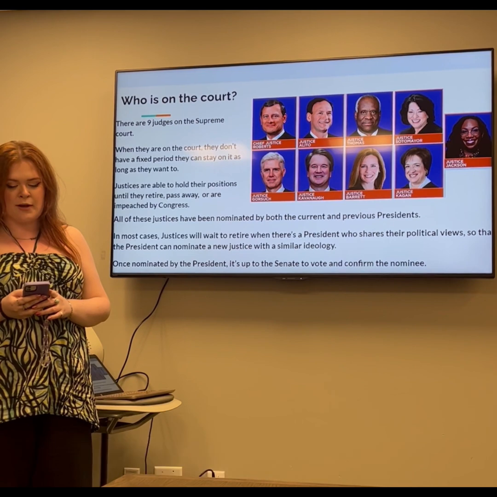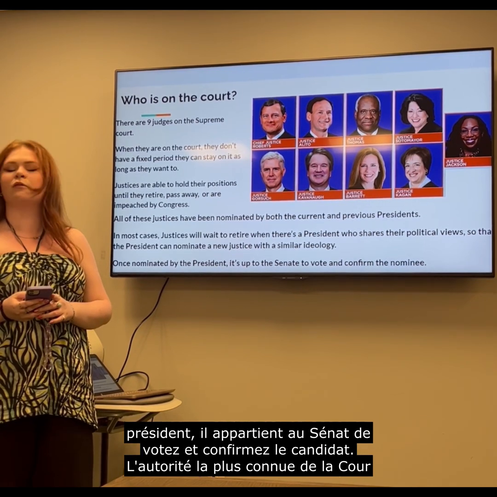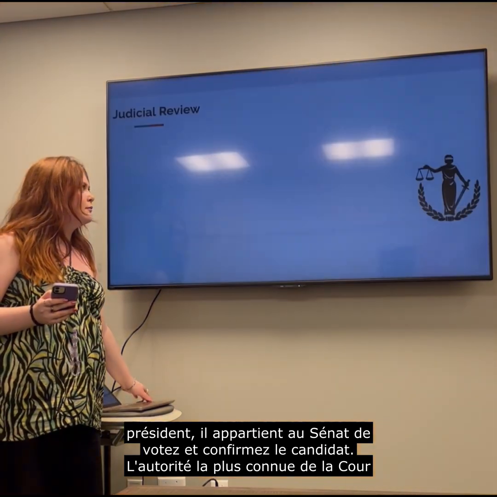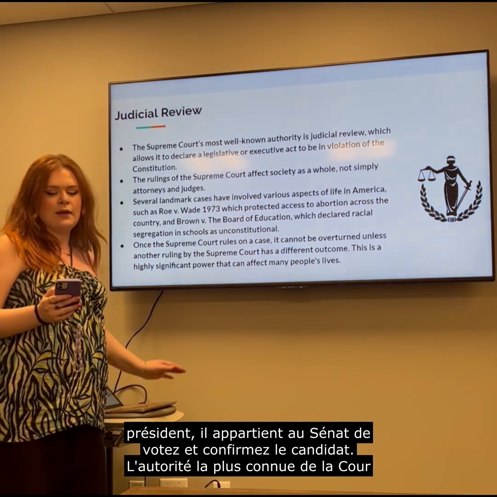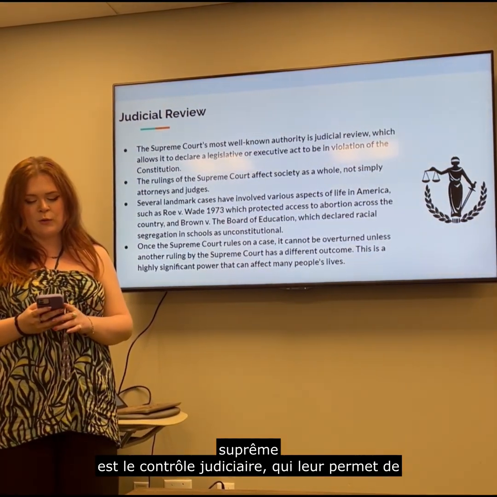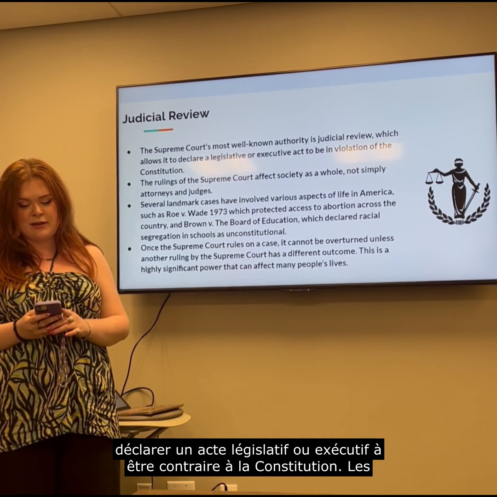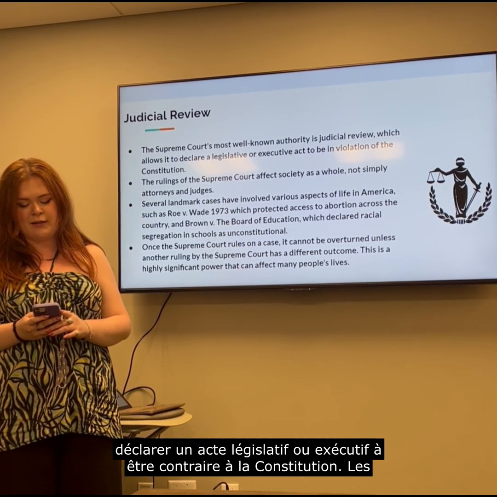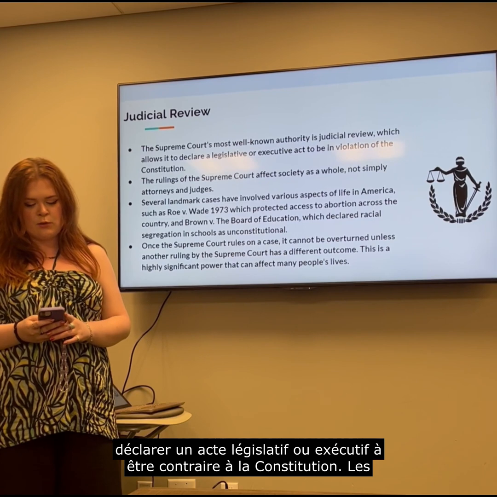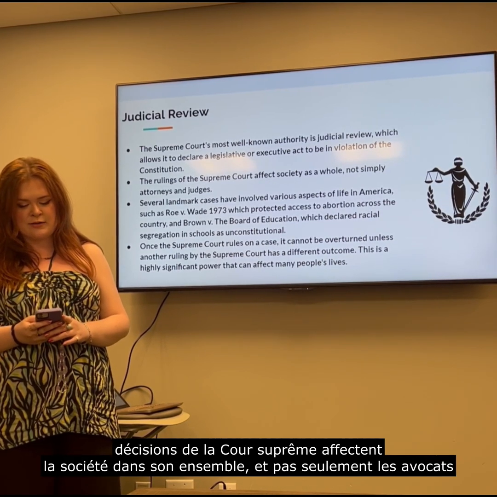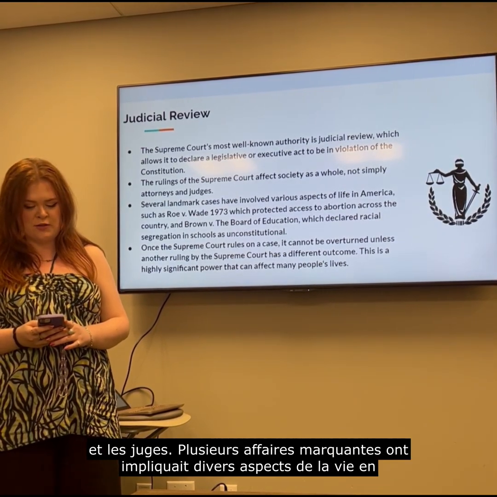Once nominated by the president, it's up to the Senate to vote and confirm the nominee. The Supreme Court's most well-known authority is judicial review, which allows it to declare a legislative or executive act to be in violation of the Constitution. The rulings of the Supreme Court affect society as a whole, not simply attorneys and judges.